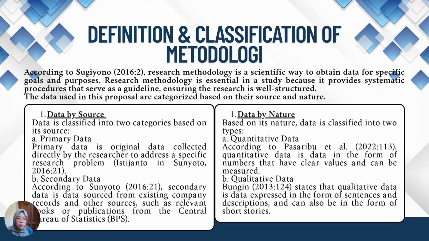Data by nature. Based on nature, data is classified into two types. The first is quantitative data. According to Pasaribu et al., 2022, quantitative data is data in the form of numbers that have clear value and can be measured. And then the last is qualitative data. Bungin 2013 states that qualitative data is data expressed in the form of sentences and descriptions, and can also be in the form of research stories.